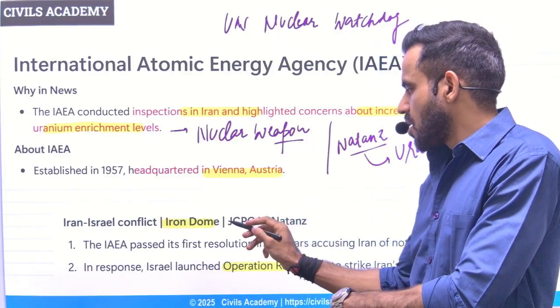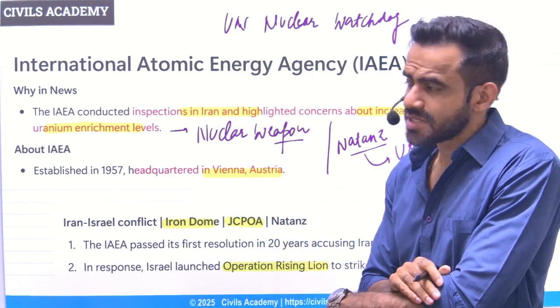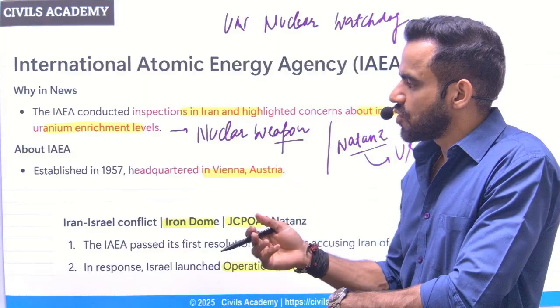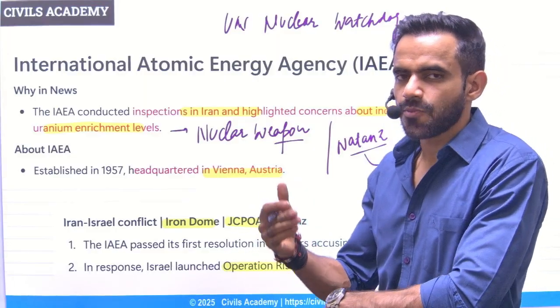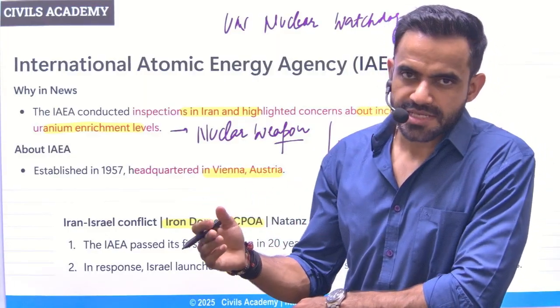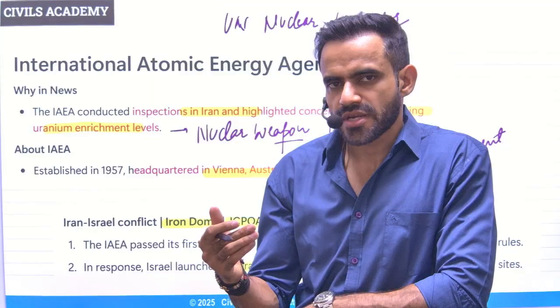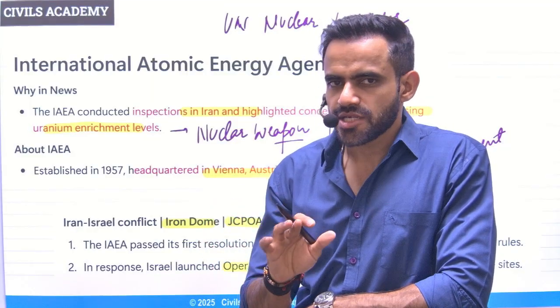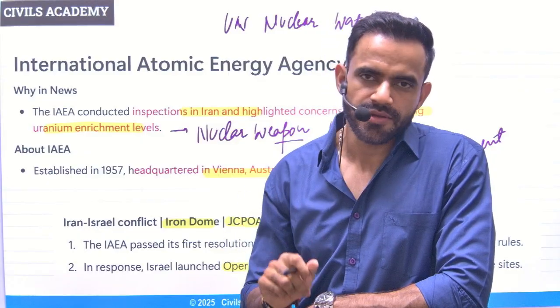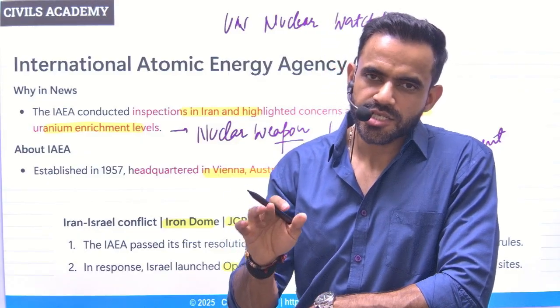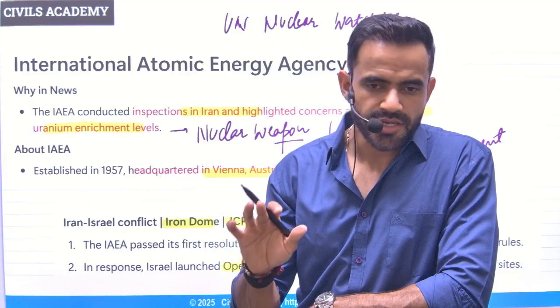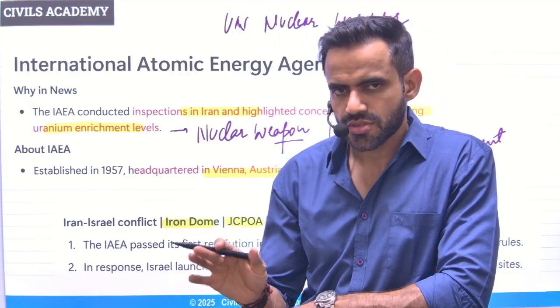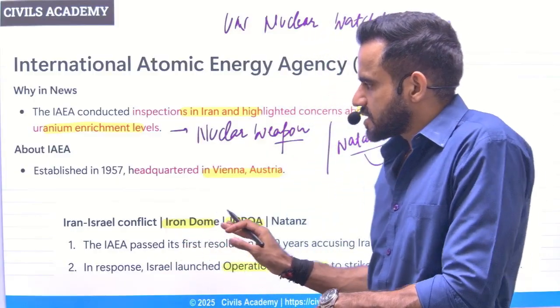Apart from that, one agreement was also in news, that is JCPOA. JCPOA basically refers to the Joint Comprehensive Plan of Action. In a very simple sense, this was an agreement between Iran and P5 plus 1 countries. What was the intention behind the agreement? The intention was that Iran will not make nuclear weapons and the sanctions or restrictions on Iran will be removed or reduced, to be specific. So that was JCPOA.